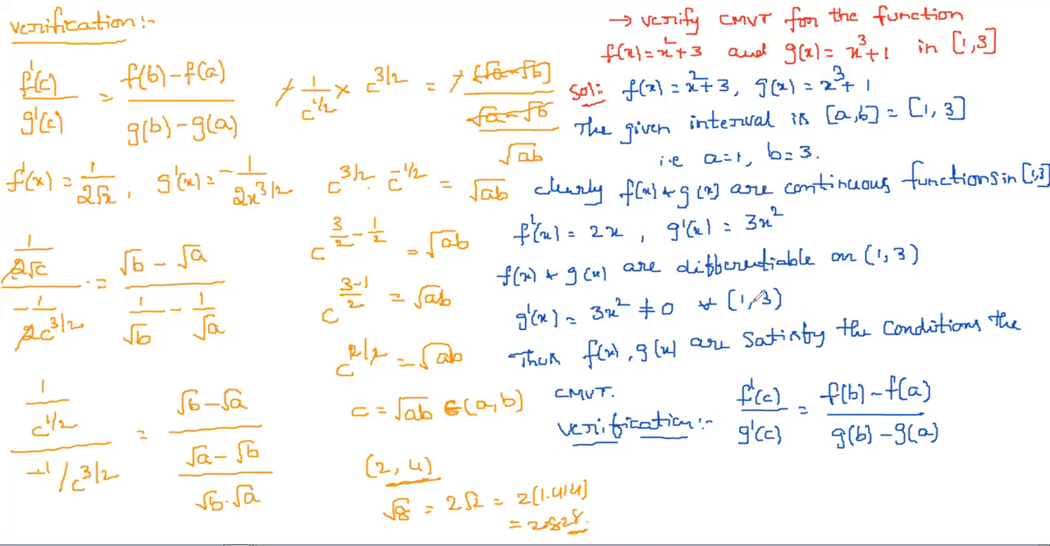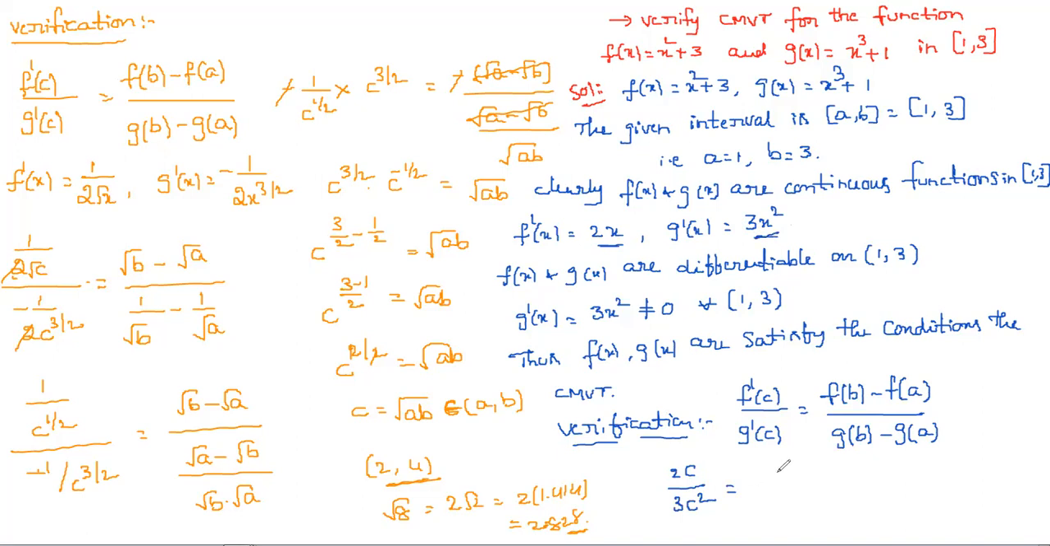Here f dash of x is nothing but, already we calculated, 2x. So f dash of c is simply what we need to substitute in place of x as c: 2c. And g dash of c is nothing but 3x square, in place of x we substitute c, so 3c square.